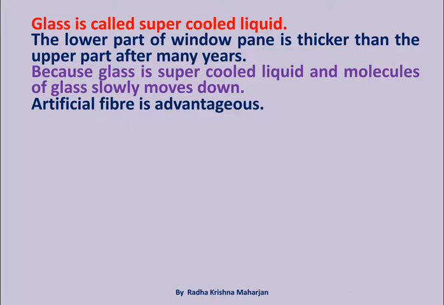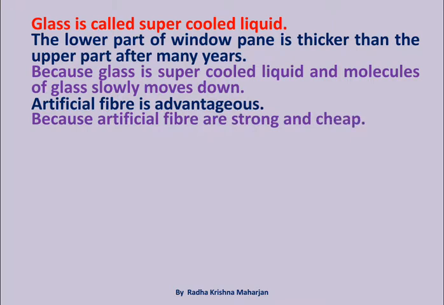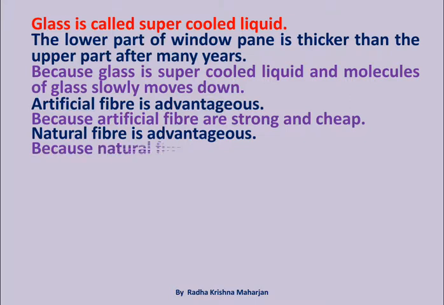Artificial fiber is advantageous because artificial fiber are strong and cheap. Natural fiber is advantageous because natural fiber is soft and attractive.